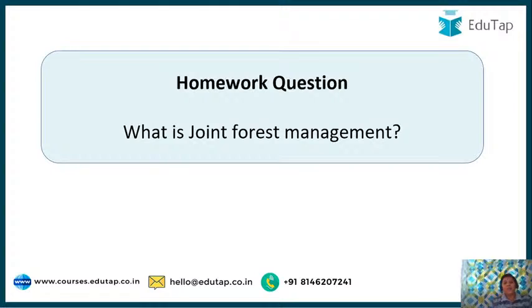Next, today's homework question. See, we have done a few questions on forestry, so I thought I'll give one homework question related to forestry only. I want to know about joint forest management. What is it? How is it followed, etc.? Don't answer it now. We'll discuss in our next session. So this is all for today, friends.